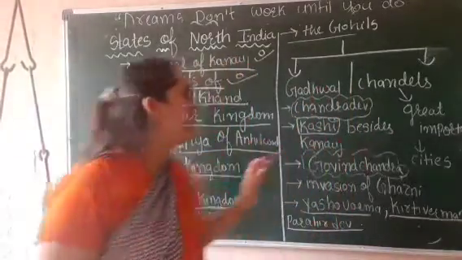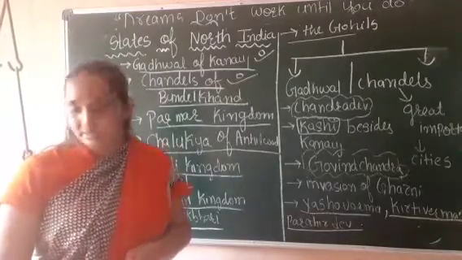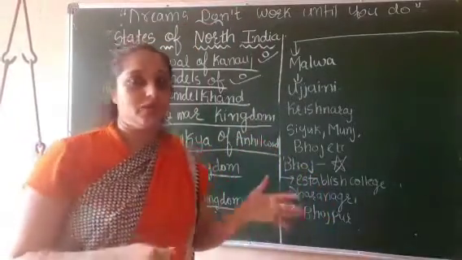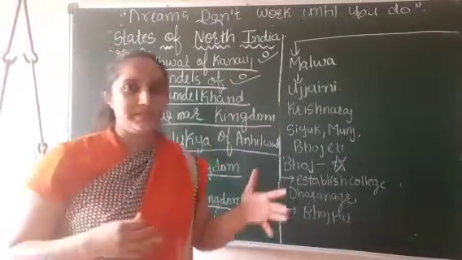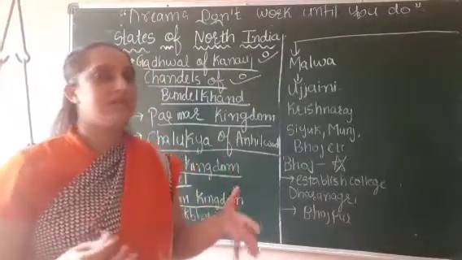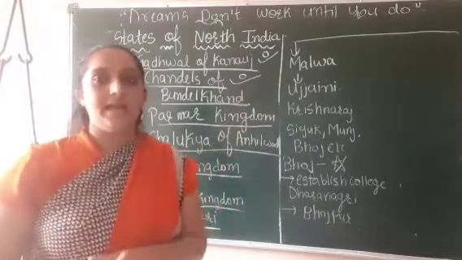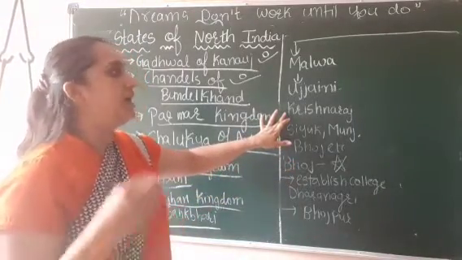Now we are going to learn about the Parmar kingdom in Malwa. From ancient times, Malwa was known as Ujjaini, and the most famous king of that area was Krishnaraj.